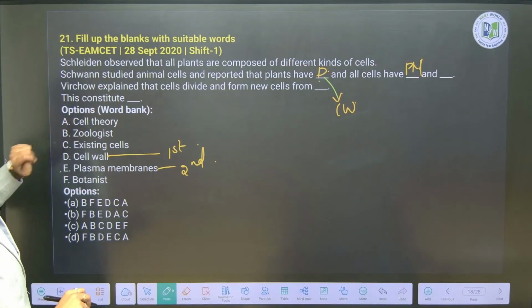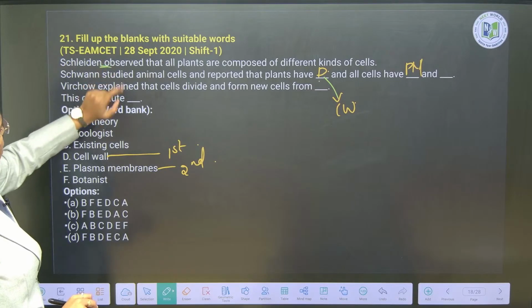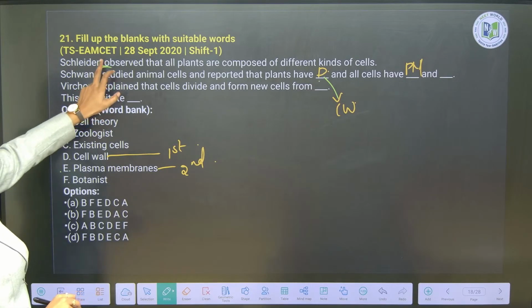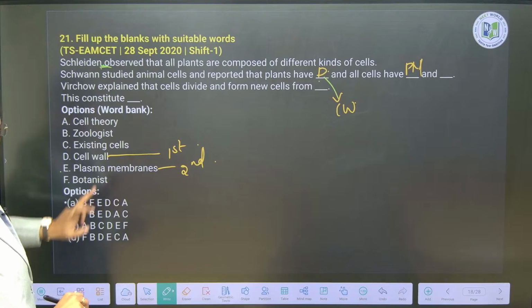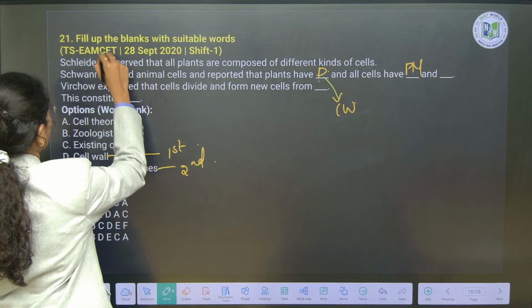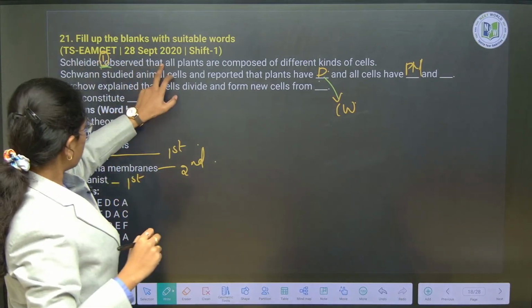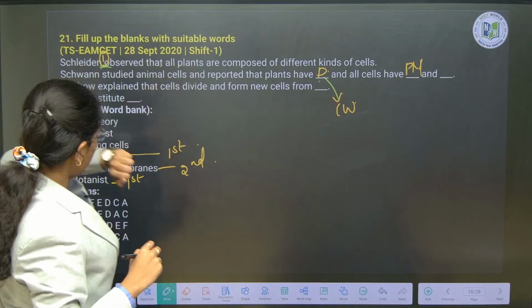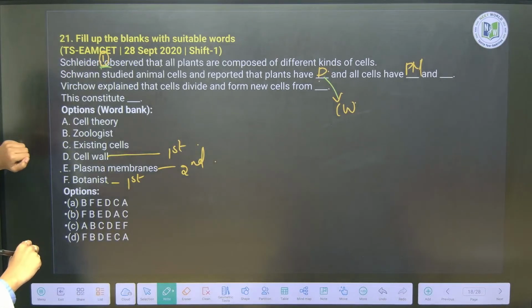First it is D, followed by, all cells will have what? Plasma membrane is present in all the cells, and here there is no blank in between, right, but Schleiden is a botanist, here we need to include F. Schleiden is a botanist, fine, right. Observe that all plants are composed of different kinds of cells, and then